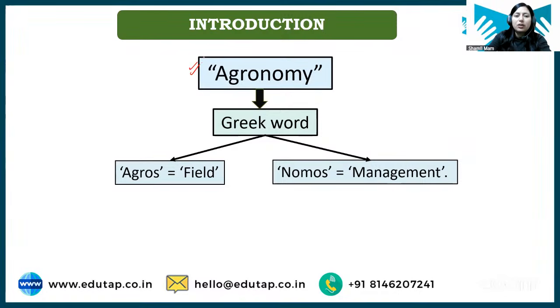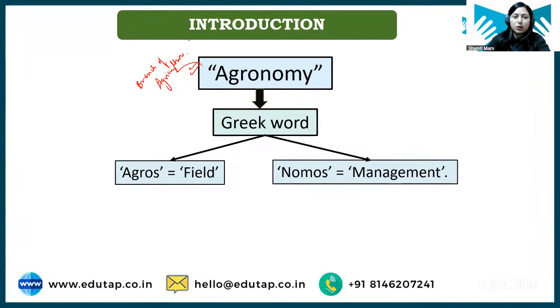So we'll start and understand agronomy. We discussed agronomy in the previous chapter also, so can you please quickly type in the chat section what you understand by agronomy, what we learned about it in the previous class? Very good. Agronomy is a branch of agriculture dealing with field management.